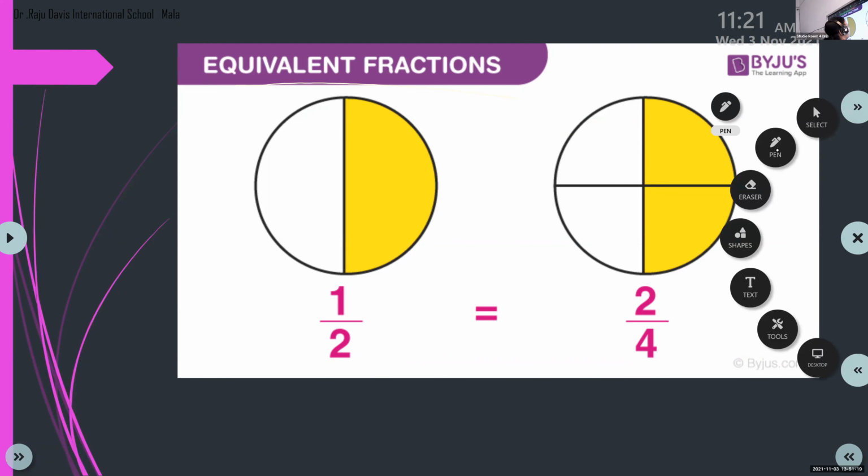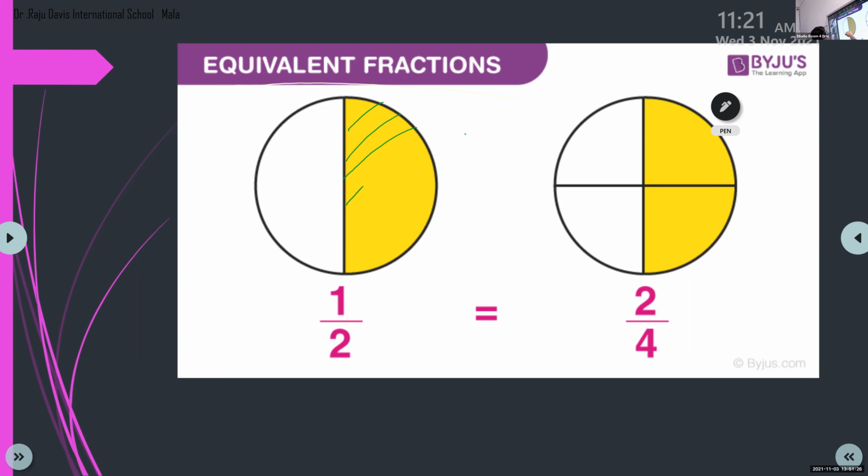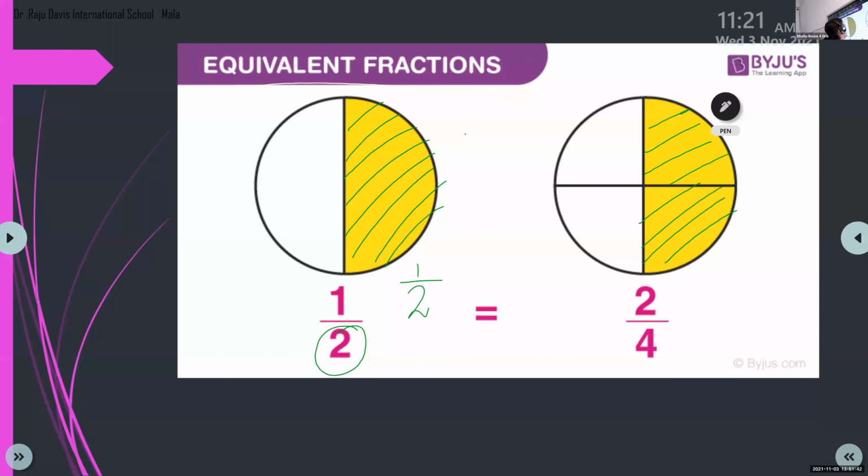Okay, children, now listen here. We can see from the picture they are equivalent. Look at the picture here. What is 1 by 2 and 2 by 4? This represents the half. It is divided into two parts, and we have shaded only one part. Here, this is small, one part, again one more part. In total we shaded 2 parts out of 4. We can easily identify from the picture that they are equivalent because they represent the same amount.